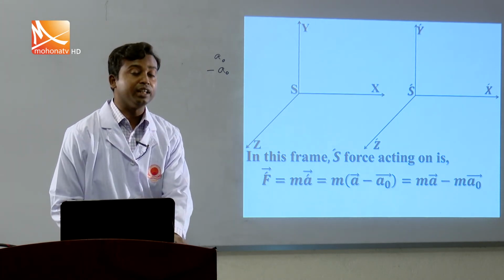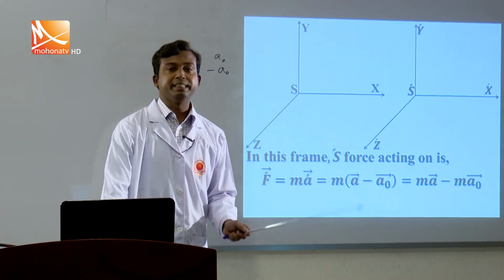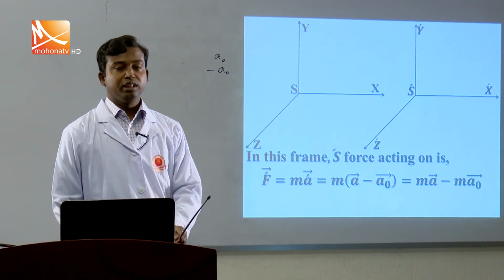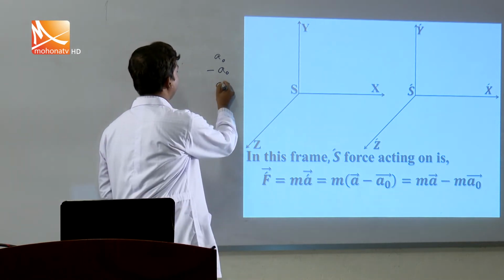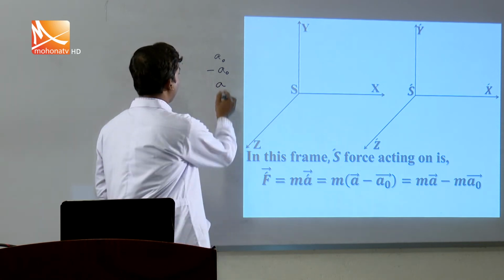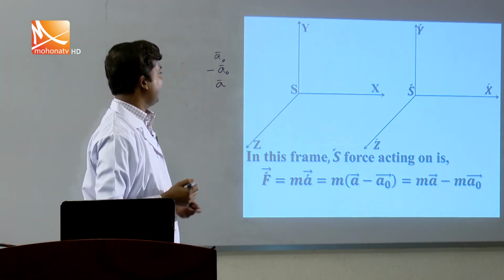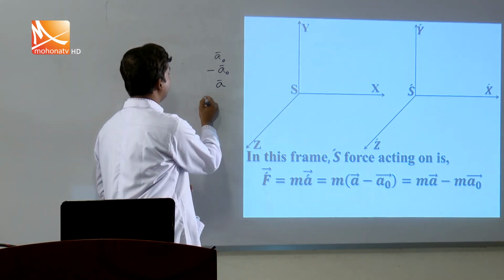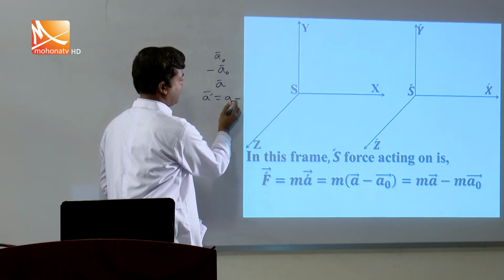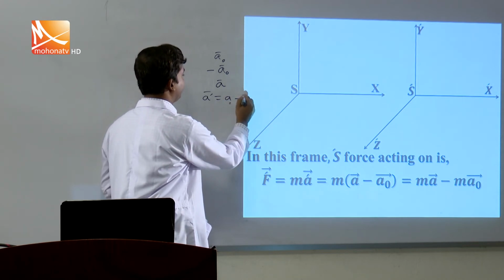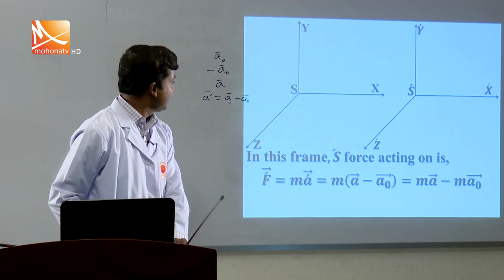And if another body in frame S moves with an acceleration a, then from S prime its acceleration will be a prime equals a minus a naught. This is the respective discussion.